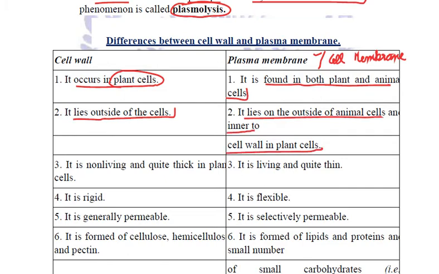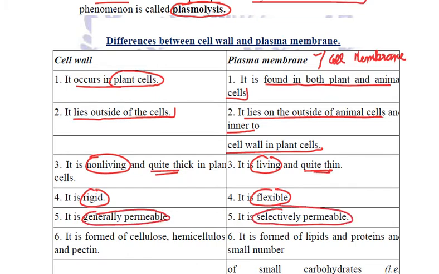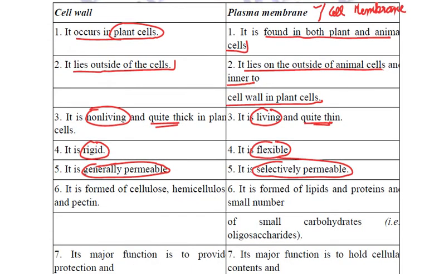Cell wall is non-living and quite thick, whereas plasma membrane is living and quite thin. Cell wall is rigid, whereas plasma membrane is quite flexible. Cell wall is freely permeable, whereas plasma membrane is selectively permeable.